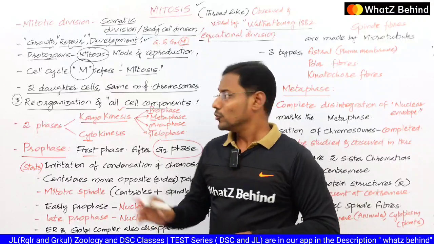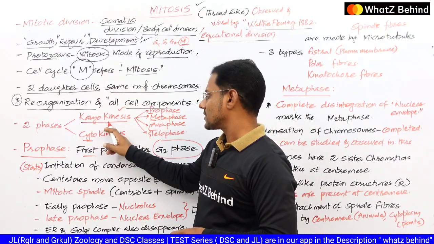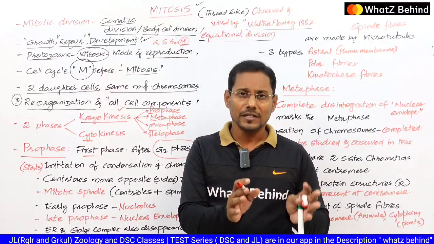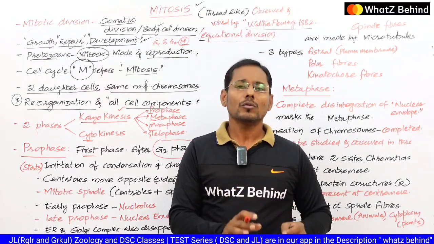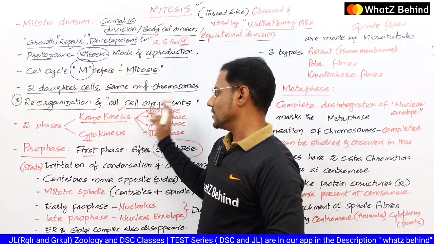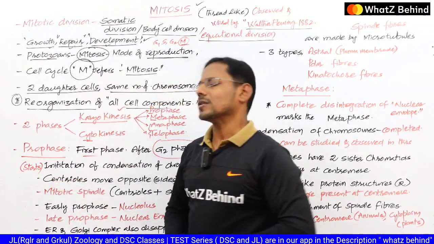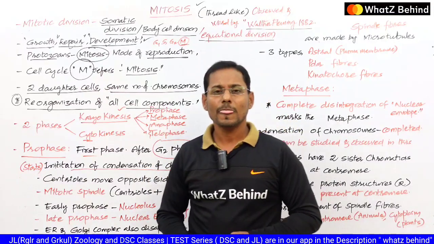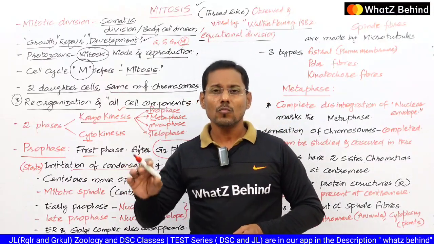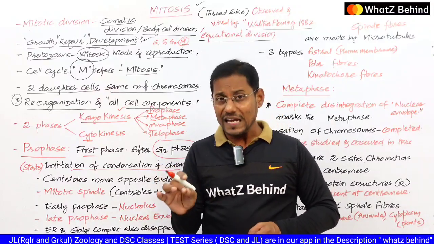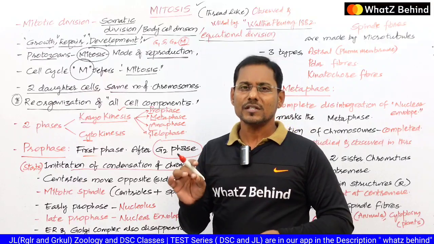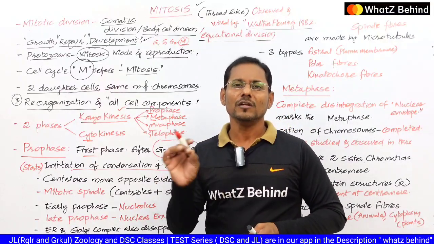మనం న్యూక్లియస్ గురించే డిస్కస్ చేస్తున్నాం, because we are discussing about the karyokinesis only. So the changes which are taking place in the nucleus, those are only we are going to discuss in this case. Okay, so ఇక్కడ చూసినట్లయితే ప్రోఫేజ్లో మనకి initiation of the condensation of the chromosomes. So condensation of the chromosome starts here but not ends. గుర్తుపెట్టుకోండి, that is the point you have to focus. So start అవుతూ ఉంటుంది, just initiation of the condensation of the chromosomes.